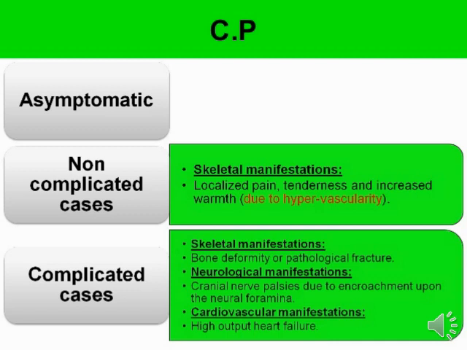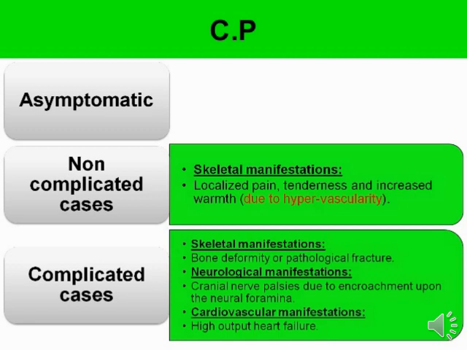Now the second, complicated cases symptoms. There are lots of symptoms. First are skeletal manifestations: bone deformity or pathological fracture. These problems may occur during Paget disease.